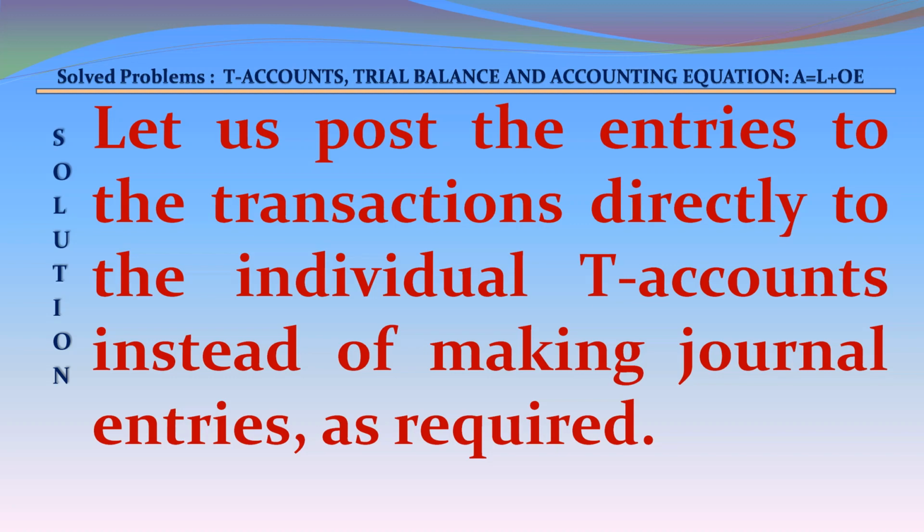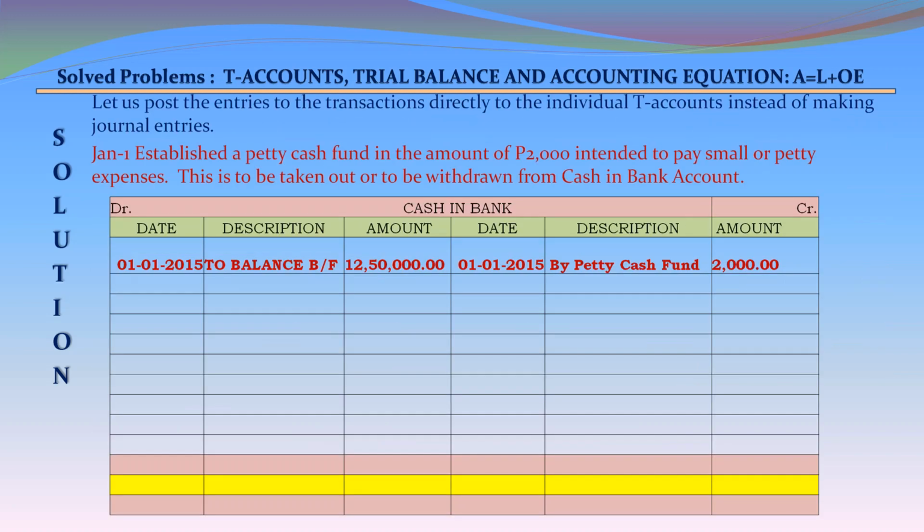Let us post the transactions directly to the individual T accounts instead of making journal entries, as required in the problem. January 1. Established a petty cash fund in the amount of 2,000 intended to pay small or petty expenses. This is to be withdrawn from the cash in bank account. Cash in bank account, debit side: January 1, 2015, to balance brought forward 1,250,000. On the credit side: January 1, 2015, by petty cash fund 2,000.